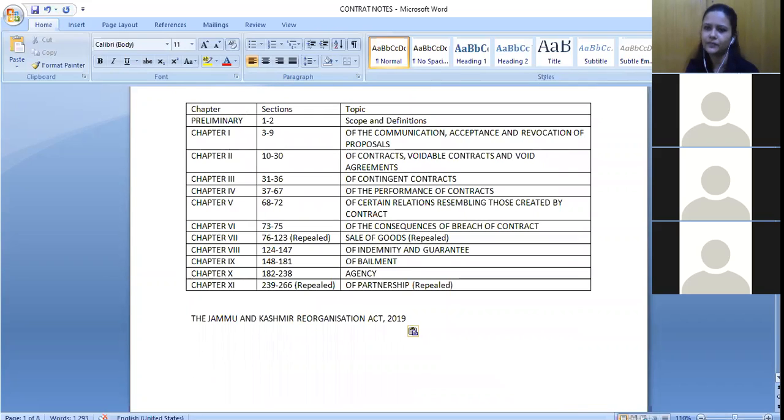Section 2. 1 minute, ma'am. I'll just. Ma'am, till subsection J, I can see. Yeah, till subsection J. That means there are 10 different definitions given. Under section 2, you said, right, ma'am? Yeah, section 2. It talks about interpretation clause. Yeah, interpretation is definition only, basically.